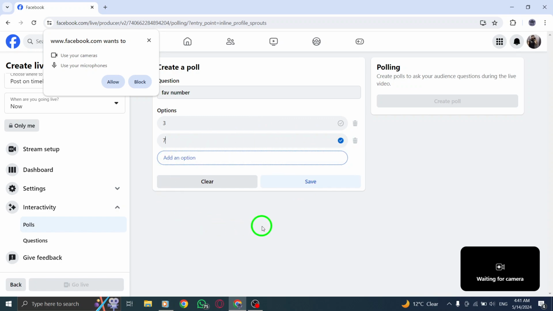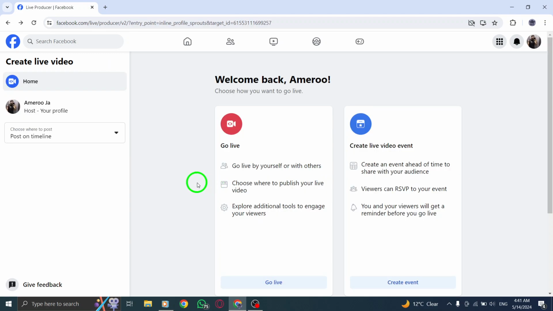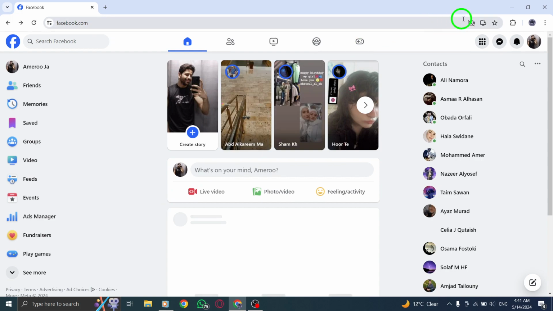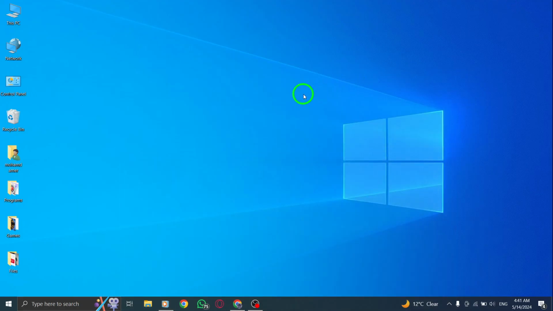During your live stream, click on the Polls tab and select the poll you would like to display to your audience. Click on Publish Poll to make your poll live and visible to your viewers. Your poll will now appear in the preview mode of your live video, allowing your audience to participate and engage with your content. By following these steps, you can easily create interactive polls on your Facebook Live videos and enhance audience engagement during your broadcasts.